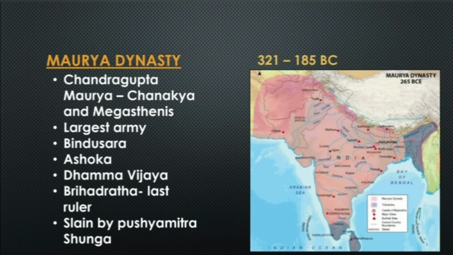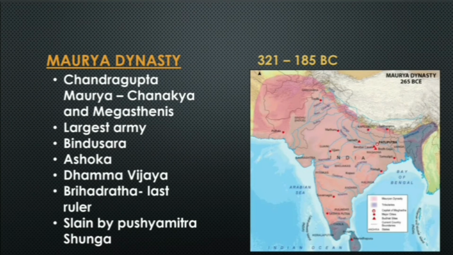Ashoka is credited with the conquering of Kalinga, and he made Kalinga a part of the Maurya Empire. Ashoka's policy of Dhamma Vijaya was also popular. In the Kalinga war, he repented and he converted to Buddhism. Brihadratha was the last ruler of the Mauryan Dynasty, and he was slain by Pushyamitra Shunga.